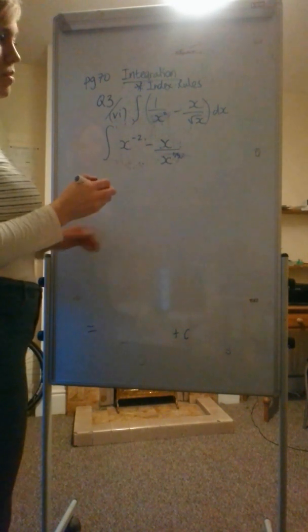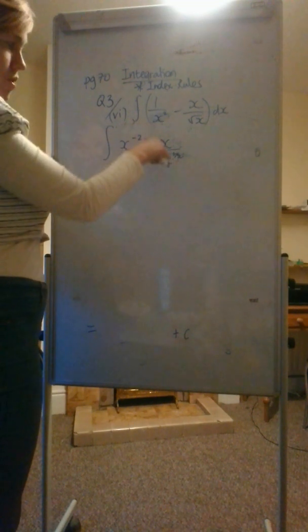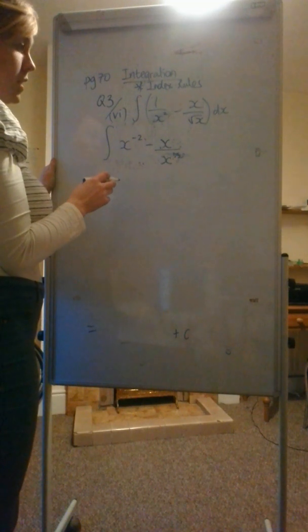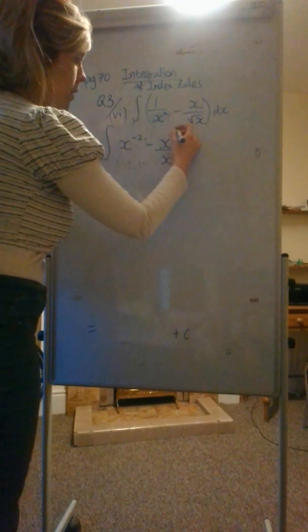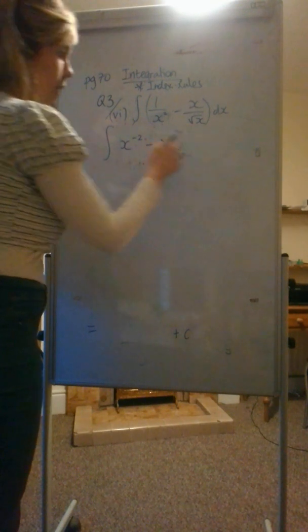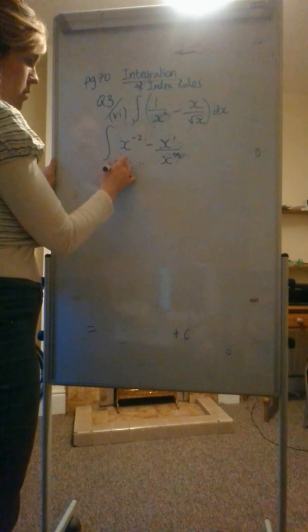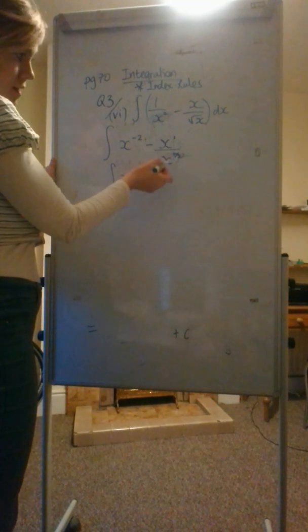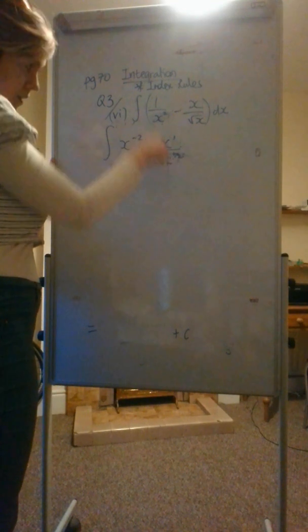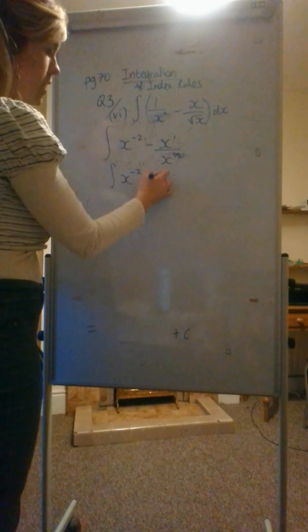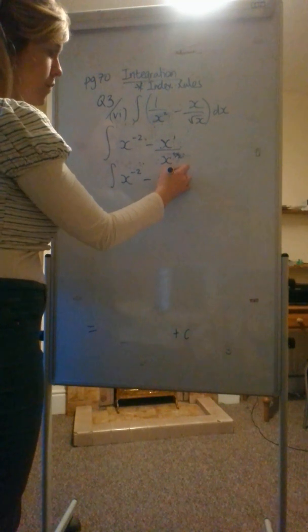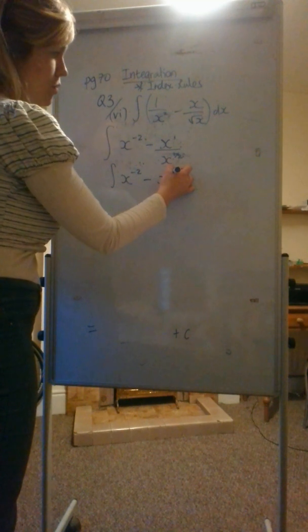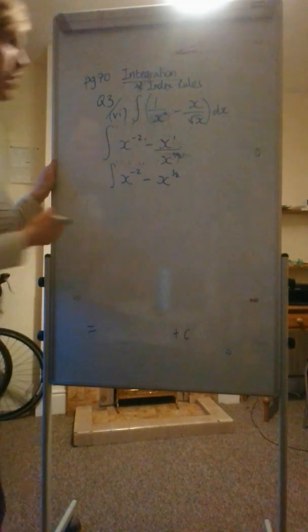It's still not ready to be integrated because there's this going on, something over itself. So what you can do with this, I'm just thinking out loud, is you could go about simplifying this using your index rules. So leave your x to minus 2. And over here, these are the same bases, they're both x's, and you're dividing. So what do you do with the powers? You take them away. So that would be minus x to the power of 1 minus a half. 1 take away a half, you'd be left with a half, wouldn't you?